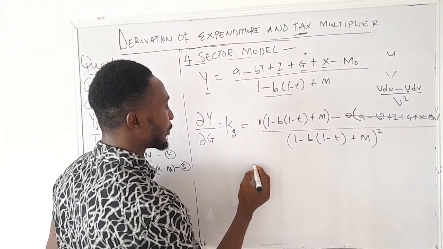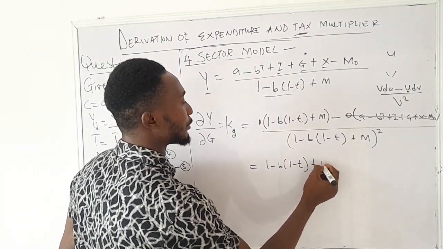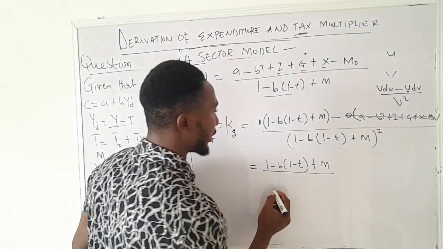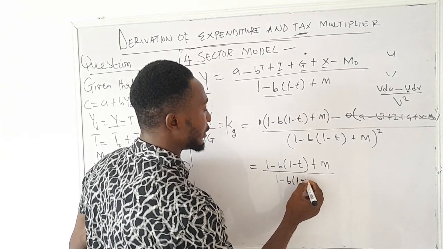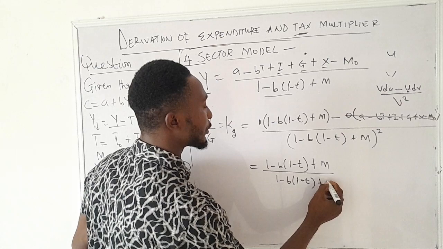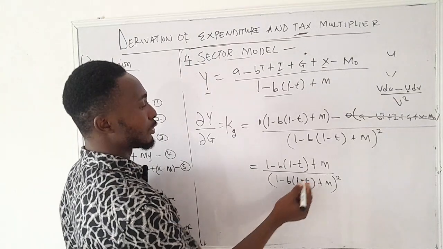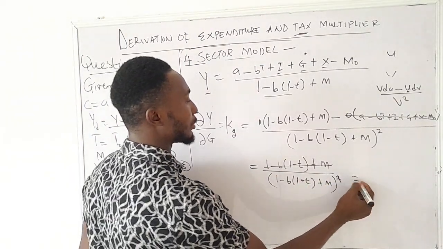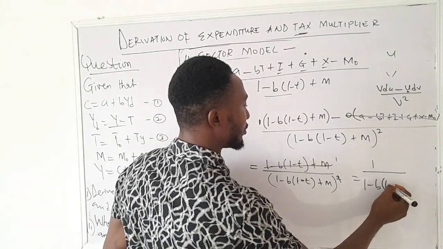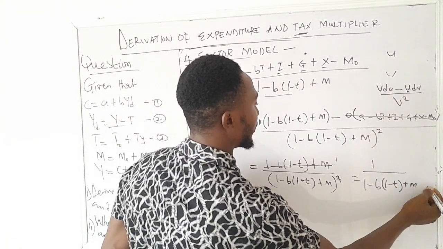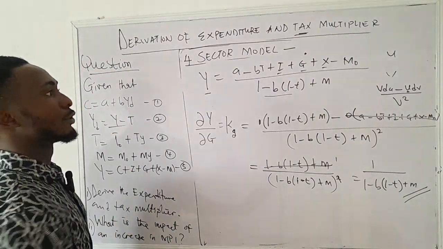So what we are going to have here as our expenditure multiplier is going to be 1 minus b bracket 1 minus t plus m, divided by 1 minus b bracket 1 minus t bracket 1 minus t, okay, plus m all squared. So we have two of it here and we have one here. So this can cancel out this. So we are going to have what? 1 all over 1 minus b bracket 1 minus t plus m. So this is our expenditure multiplier. Okay, so we have gotten the expenditure multiplier.